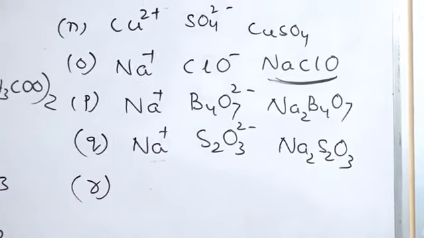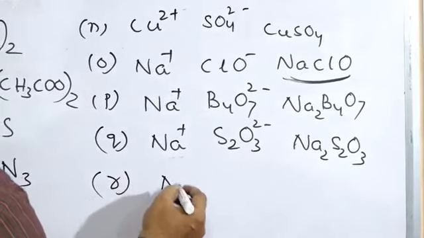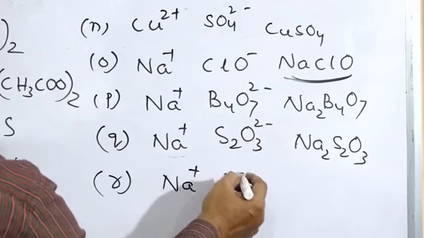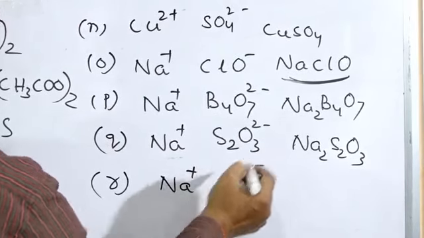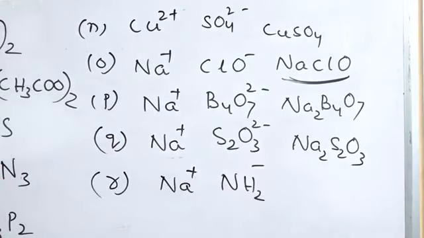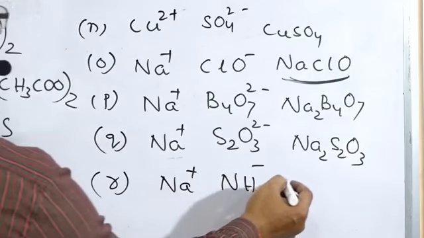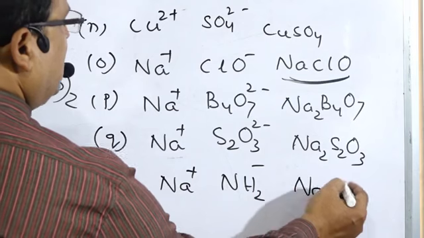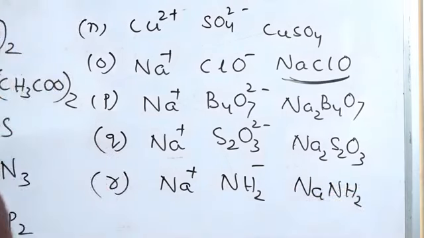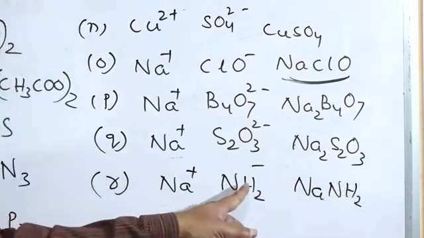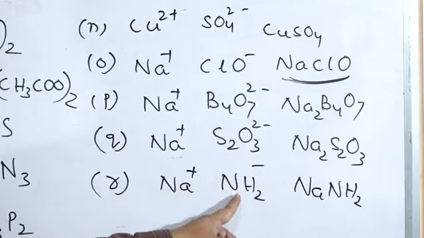Next one, sodium amide: sodium Na plus, amide, that is NH2 minus. The formula will be NaNH2, sodium amide. This is amide, NH2 minus, NaNH2.